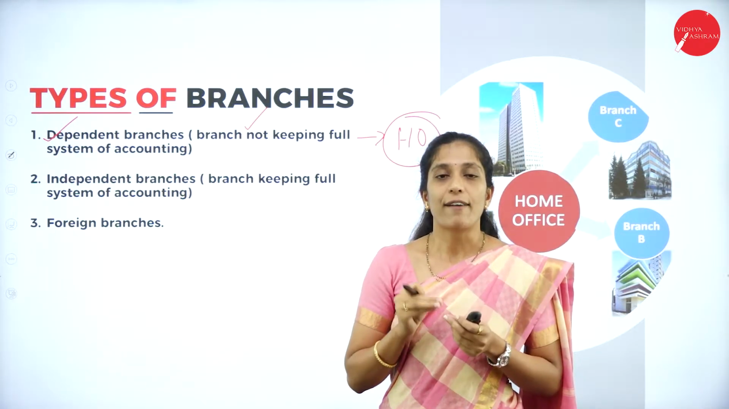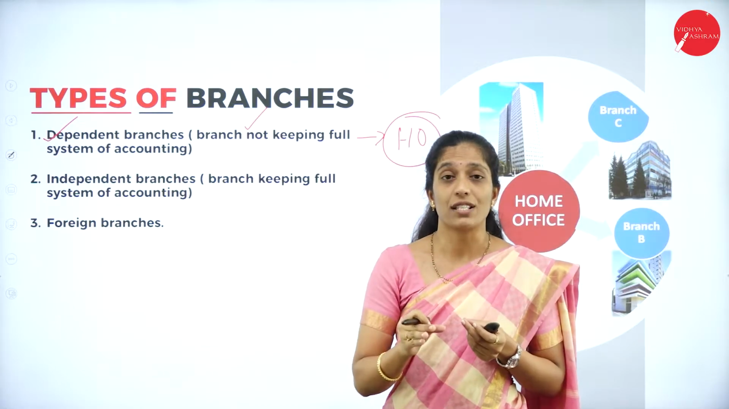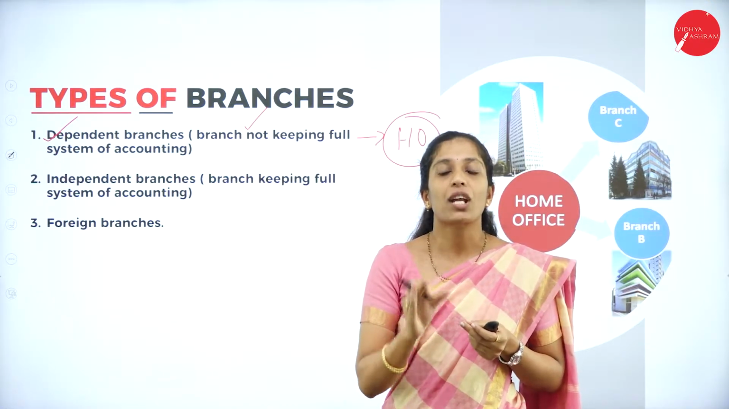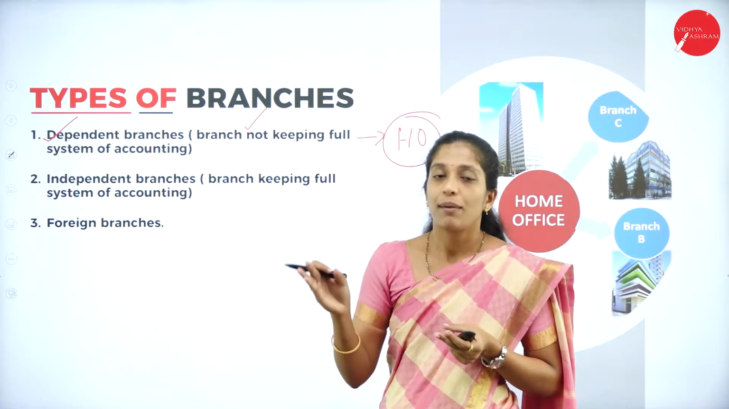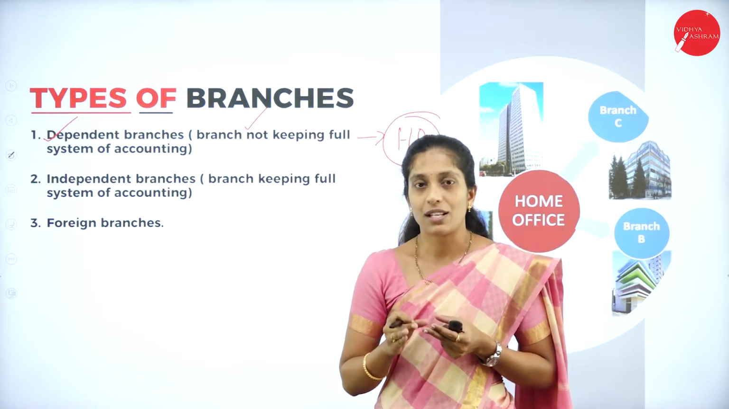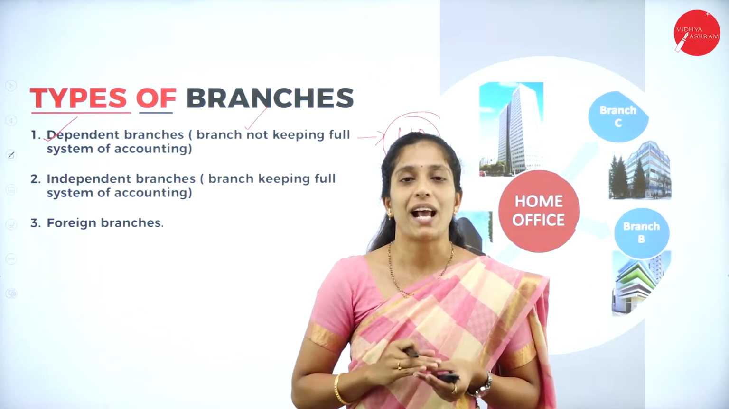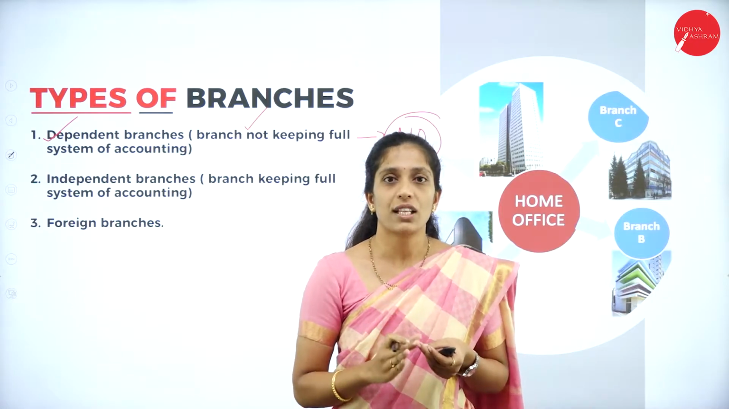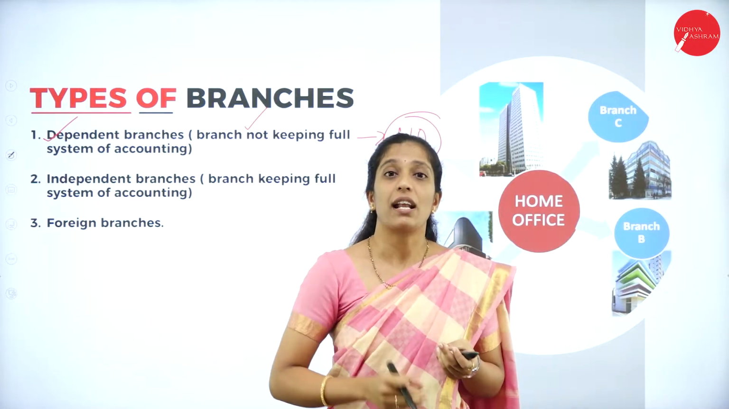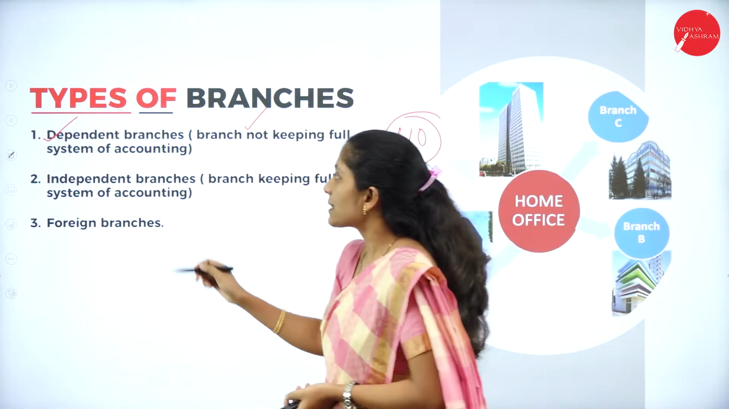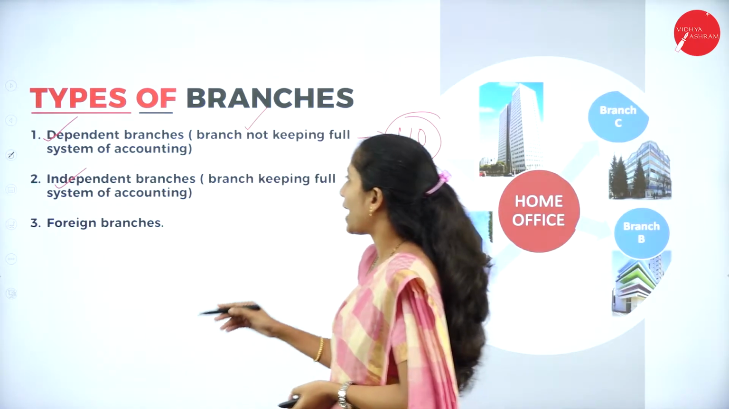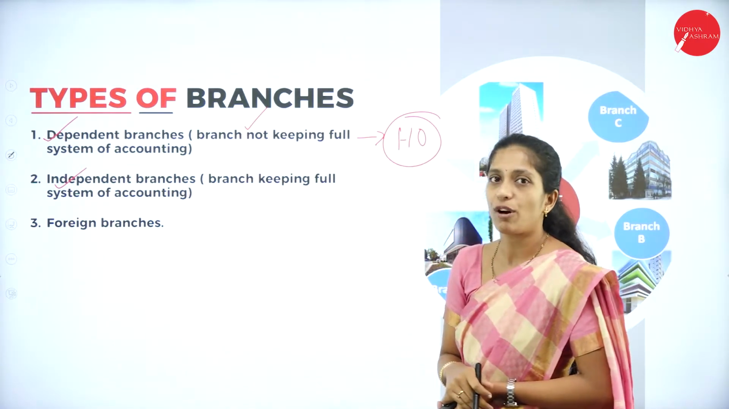So here we have to prepare the branch account in the books of head office, because in your syllabus we are going to study about dependent branches, where for each and everything, the branch is totally dependent on head office. And the second type is independent branch, a branch keeping a full system of accounting.